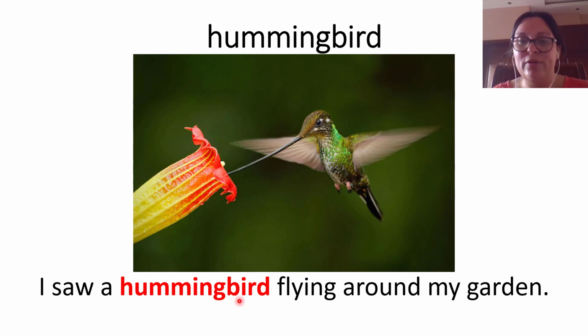So a hummingbird is this kind of bird with this big beak, used to extract the nectar from the flowers. I saw a hummingbird flying around my garden. How do you say this in Spanish? Don't translate, but just for you to know, that bird that we call colibrí is this one, hummingbird. This is the name in English.